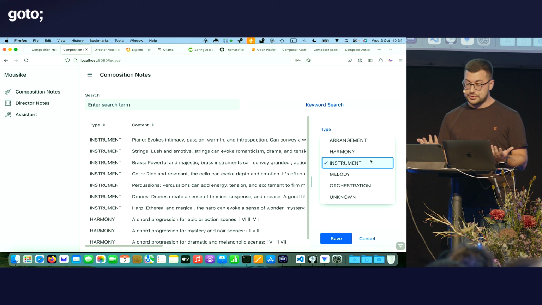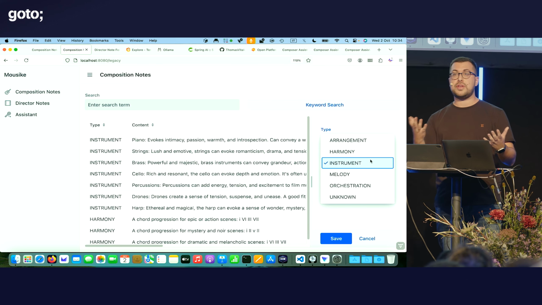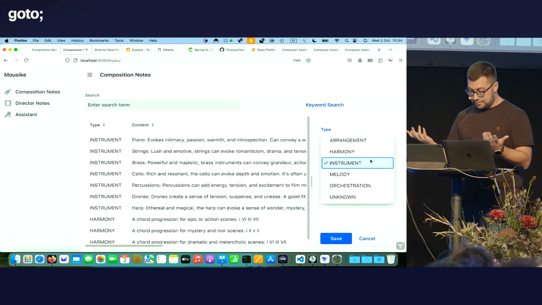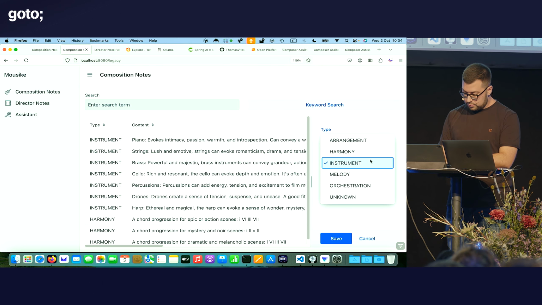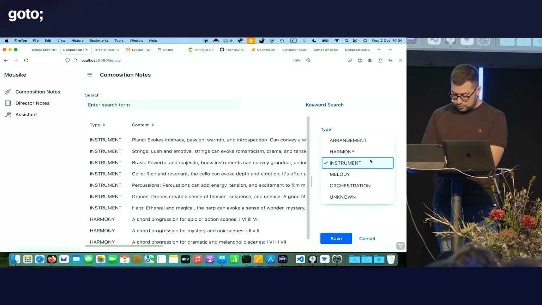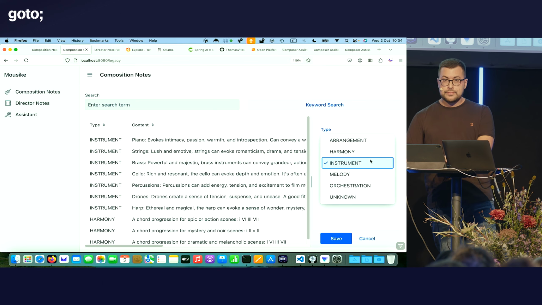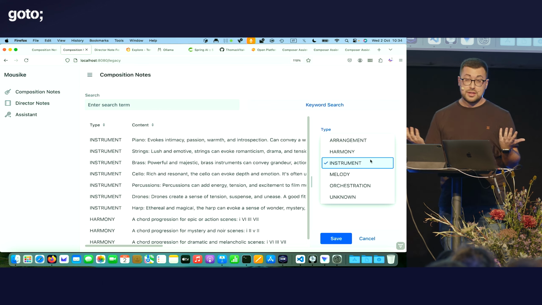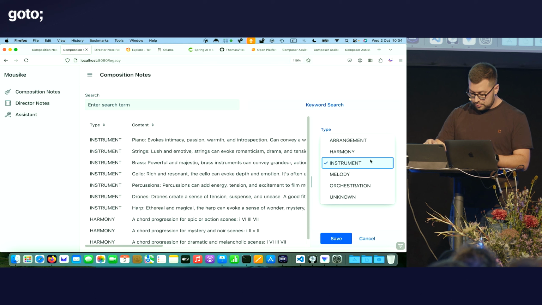That's really important in composition. If I want to create an atmosphere of magic and mystery, I might use the Celesta, for example. Whereas if I'm scoring a sad and melancholic scene, a cello might be a better choice.